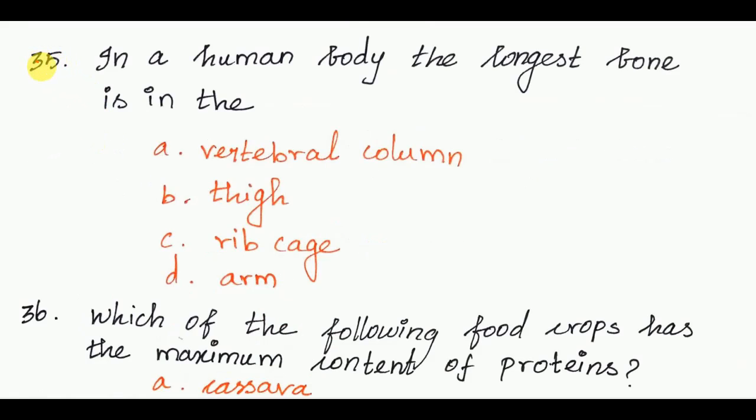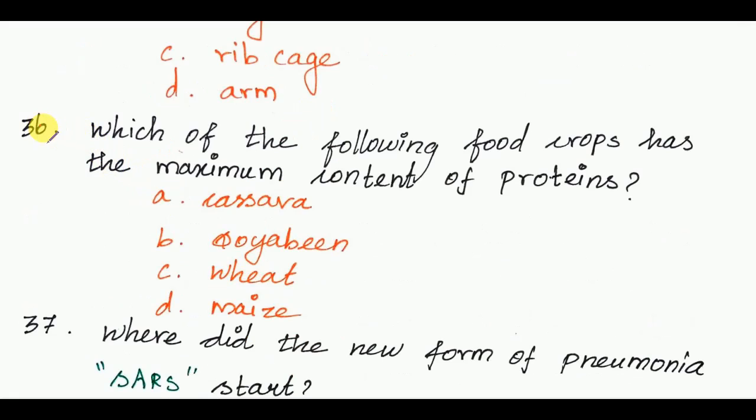Next, in the human body, the longest bone is in the thigh. Next, which of the following food crops has the maximum content of proteins? The answer is option B, soya bean.